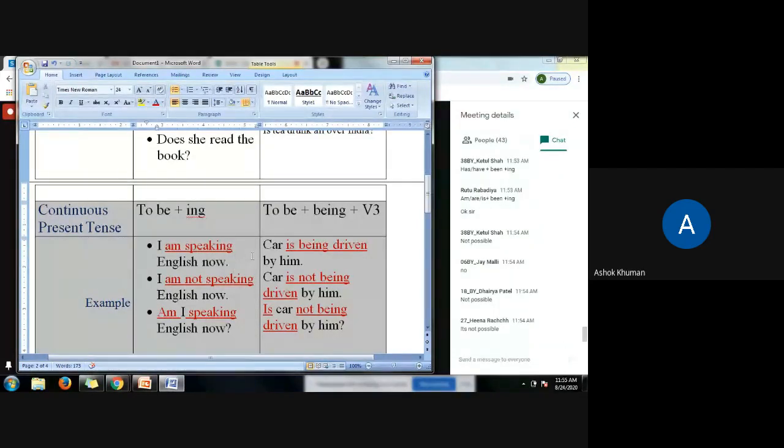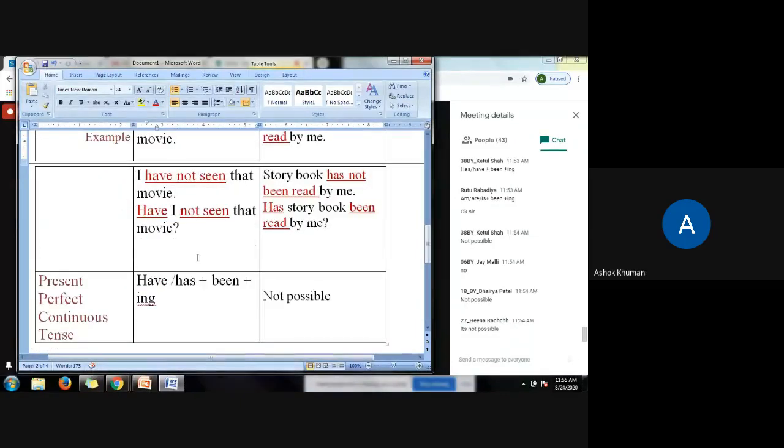In the present tense, we have has for a singular subject and have for a plural subject. But in the past tense, for all types of subject, whether singular or plural, we have only had. And in the to be case, am, is, are, we have three forms. We use am with I, and for singular we have is and plural are. But in the past tense, to be will become was and were. So with I we use was, not am. So we have was for singular and were for plural.